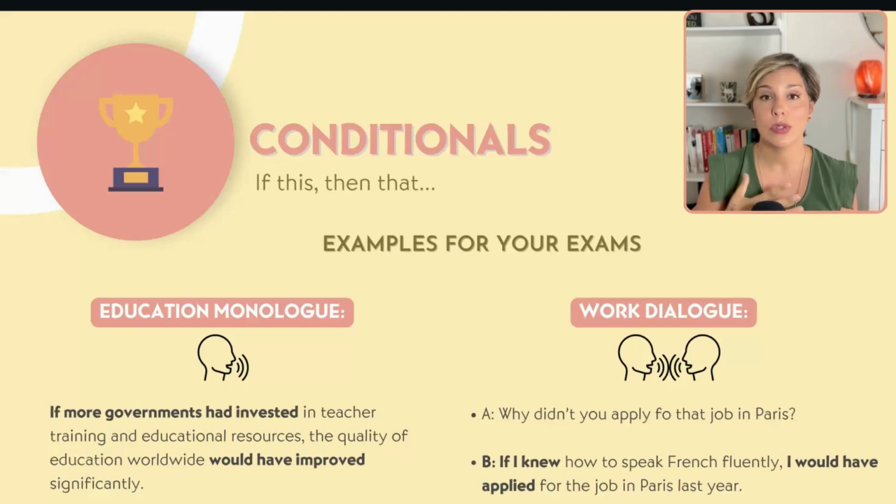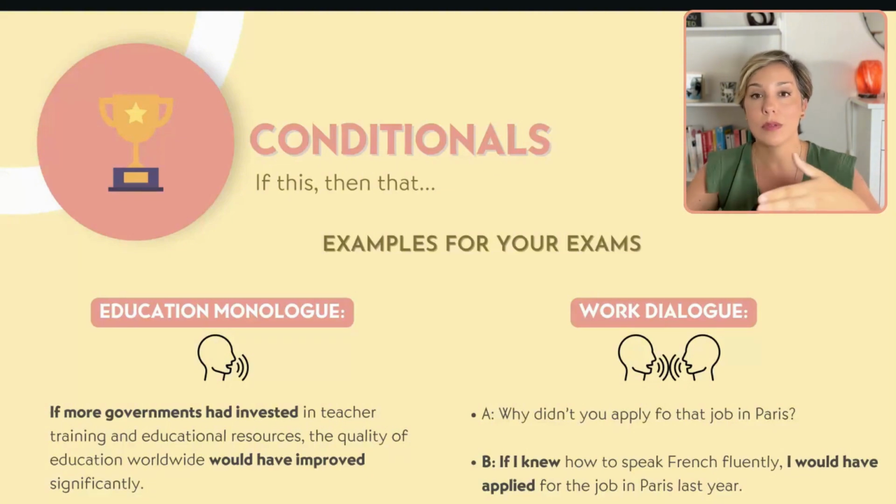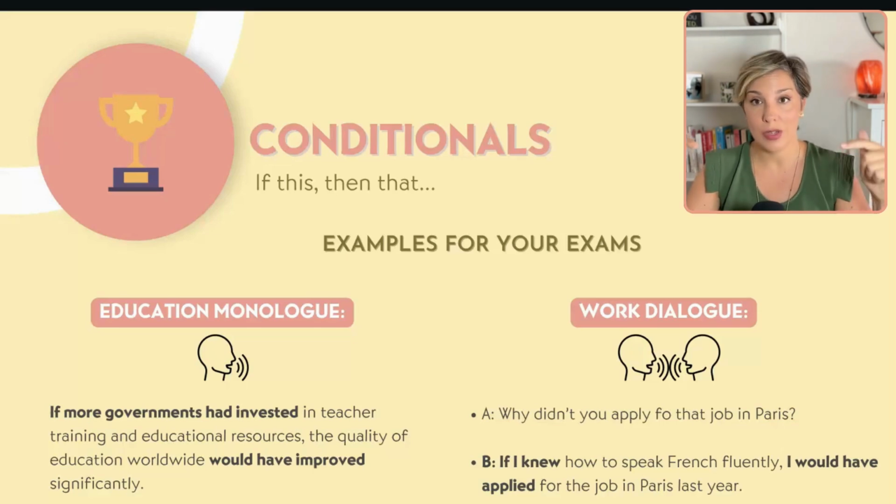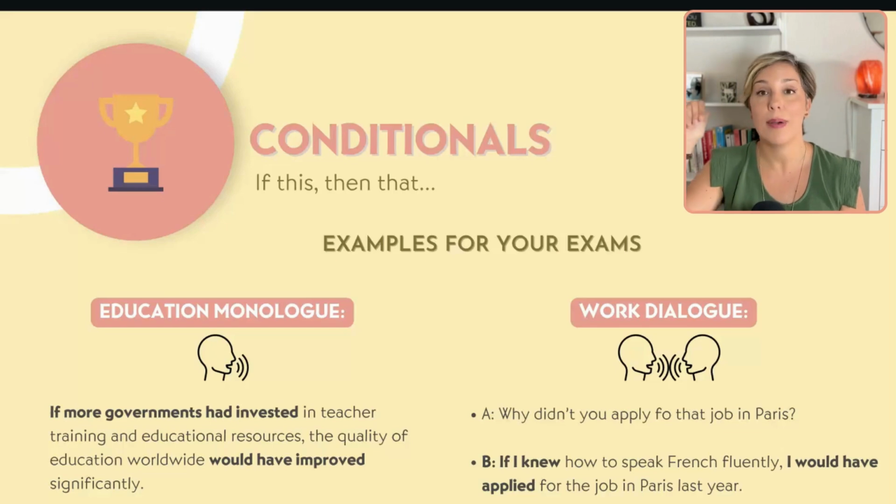If I knew, so this looks like a type 2 conditional. If I knew, then normally you would say, if I knew blah, blah, blah, I would da, da, da. But in this case, you are using the ending of a third type conditional. I would have applied for the job in Paris. So we are combining the type 2 and type 3, and that's why it is a mixed conditional, because we are talking about a change in the present. If I knew French now, then I would have applied for the job in Paris in the past, last year.